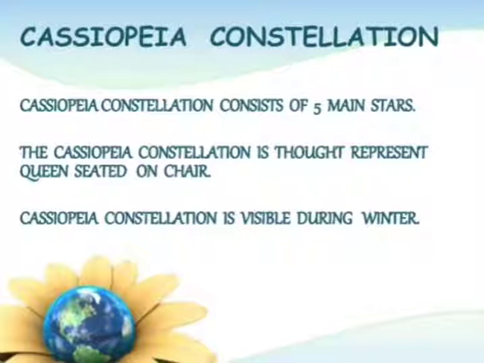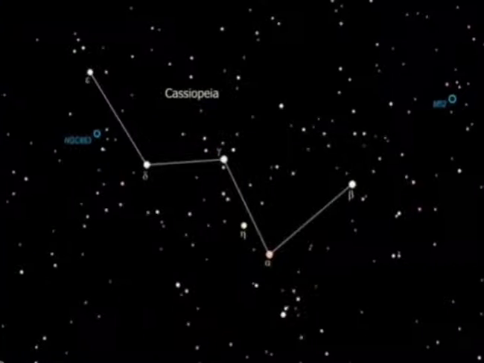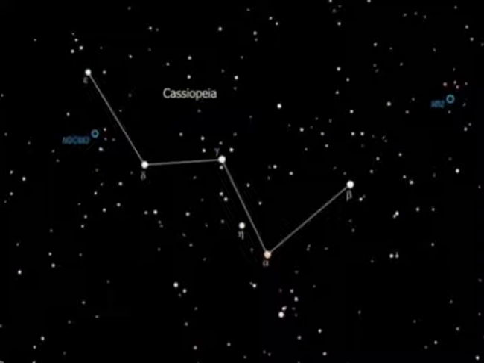Cassiopeia constellation. The Cassiopeia constellation consists of 5 main stars. The Cassiopeia constellation is thought to represent a queen seated on a chair. The pattern is showing a queen who is sitting on a chair. The Cassiopeia constellation is visible during winter nights, and it is also in the shape of a distorted W or M.